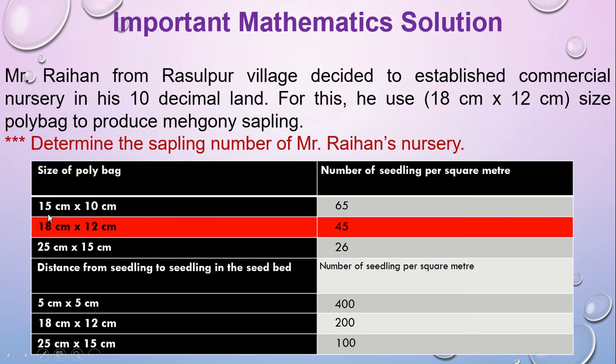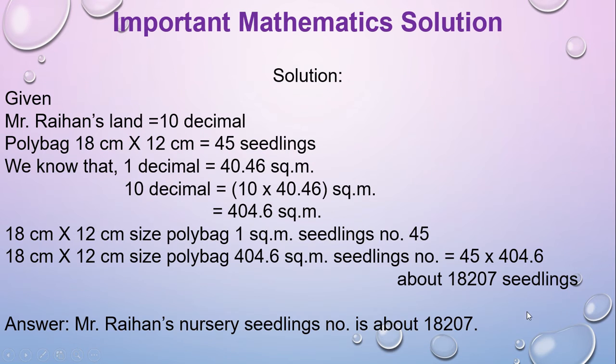You have to memorize this table, because in the exam they will not provide you this table. Here the land is in decimal, but in the table the land is in square meter, and we know that with 18 centimeter into 12 centimeter polybag size they can plant 45 seedlings. But what will be Mr. Raihan's decimal? So let's go for the solution.